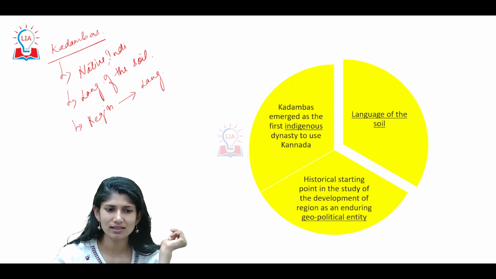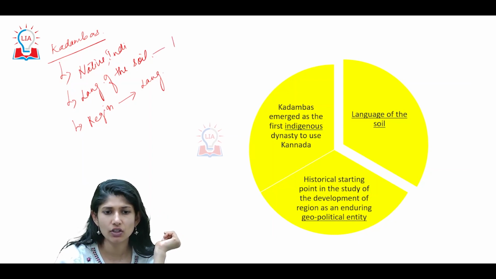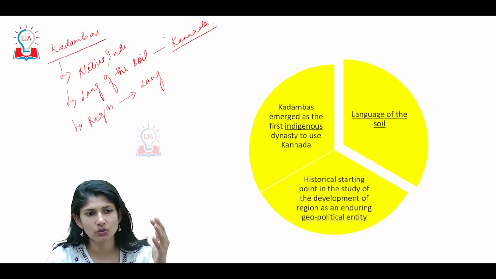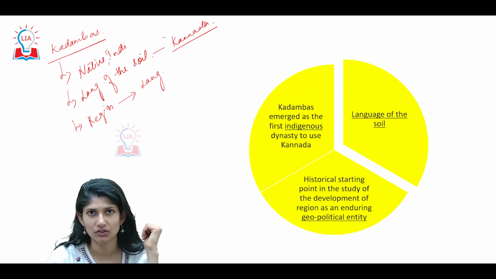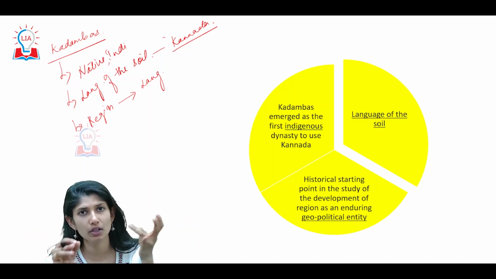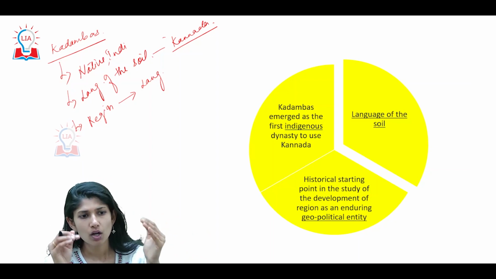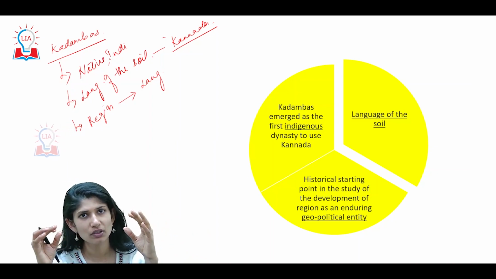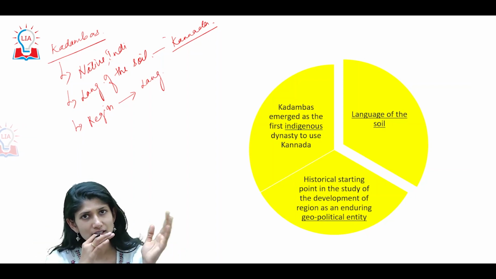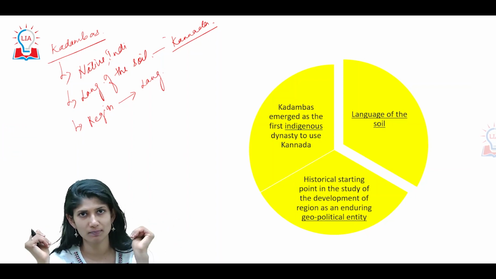What is such a language? One such language is your Kannada. Kannada as an administrative language can be associated with your Kadambas. Up until now, what was the scenario? We used to use Sanskrit, we used to use Prakrit. But now regions are associated with the specific language of that place. This trend continues uphill from now on.